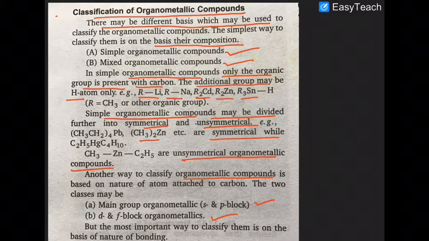And there is one more, the Ziegler-Natta catalyst, which is also very important. Ziegler-Natta catalyst is trialkyl aluminium and titanium tetrachloride. If they are taken together, that is called the Ziegler-Natta catalyst.